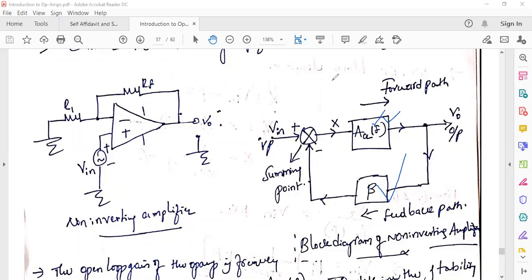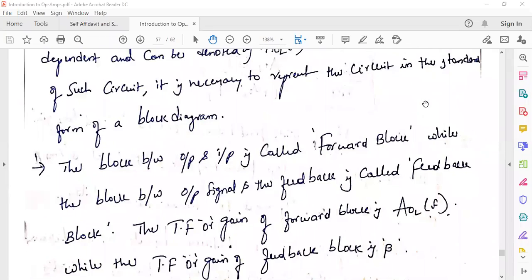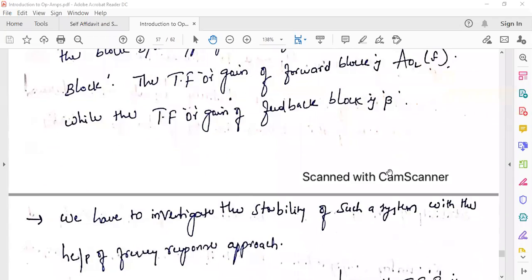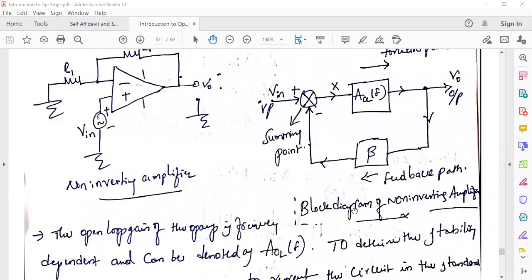Okay, so for the analysis part, now I'm taking the analysis, right? And this is what I discussed: block between output and input, block between output signal and feedback path, and forward block, gain of forward block, gain of feedback block, right? So from this block diagram, we'll do some analysis in order to find the closed loop gain.